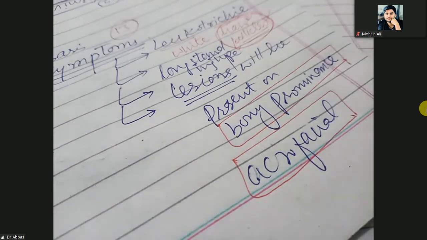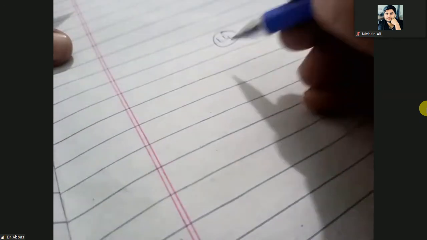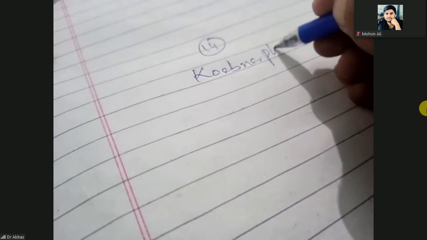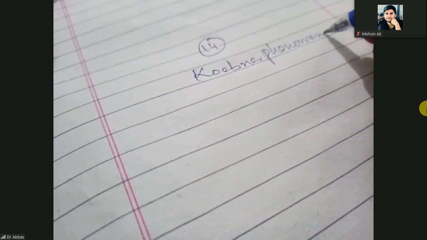Along with vitiligo, there is one phenomenon that will distinguish vitiligo, because vitiligo is an autoimmune disease, and there are some infections that have a similar infestation. The phenomenon is known as the Koebner phenomenon.